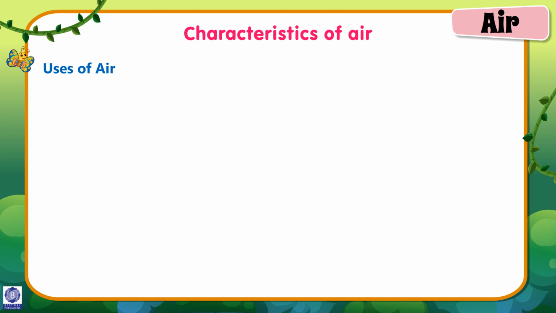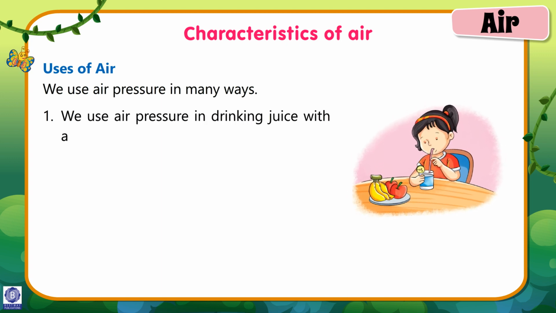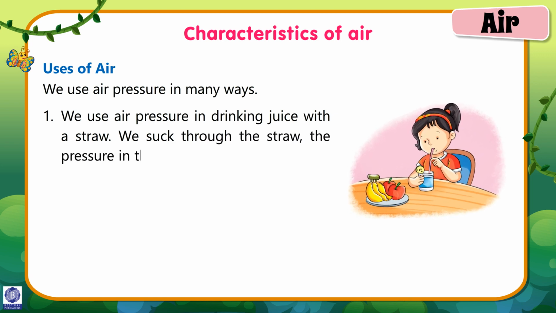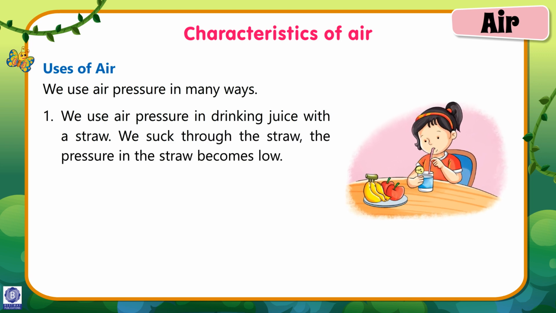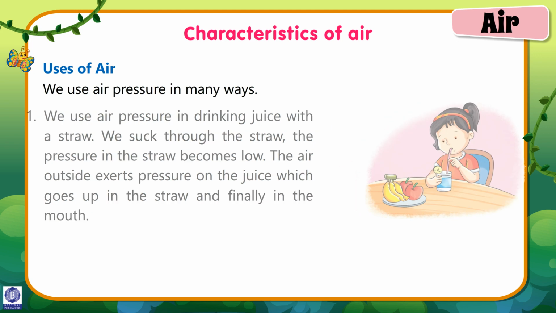Uses of air. We use air pressure in many ways. Number 1. We use air pressure in drinking juice with a straw. We suck through the straw. The pressure in the straw becomes low. The air outside exerts pressure on the juice, which goes up in the straw and finally into the mouth.